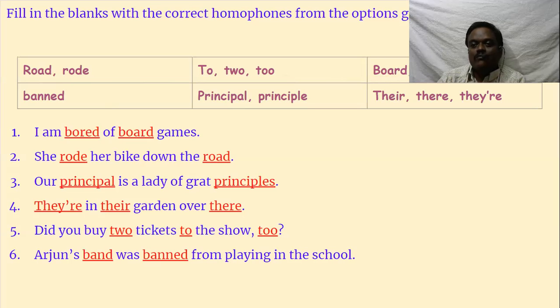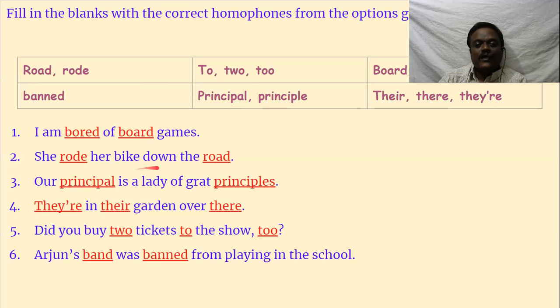Two. Board. Band. It has to be BAND, BANNED. Principal. Now let us see here. I am dash of dash games. I am bored of board games. Board games means chess and all those things. I am bored of board games. I want to go out. But during the Corona epidemic, you have no options but to play only board games inside.